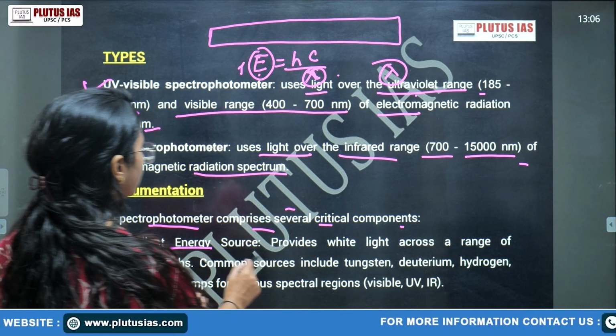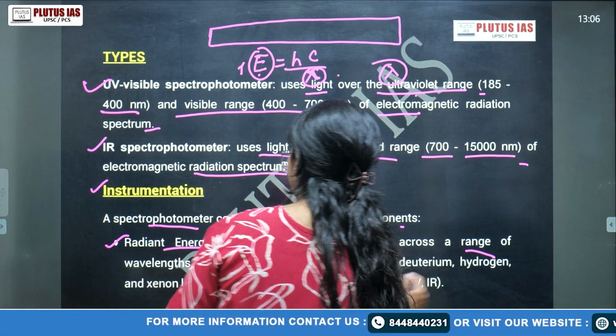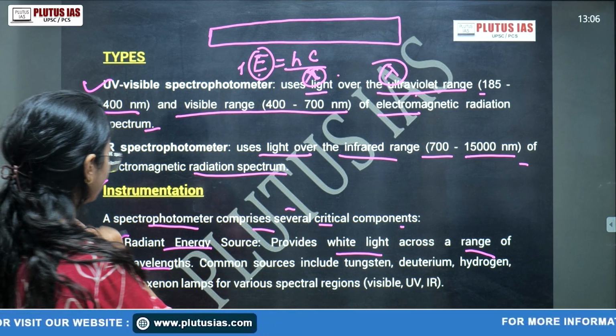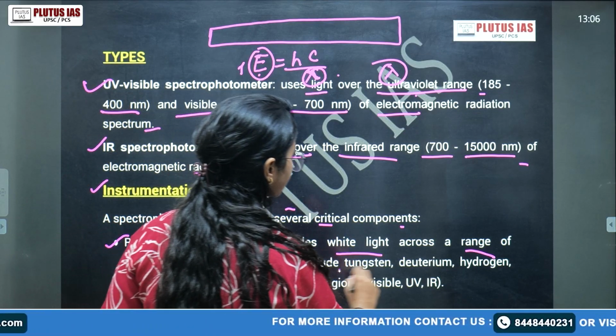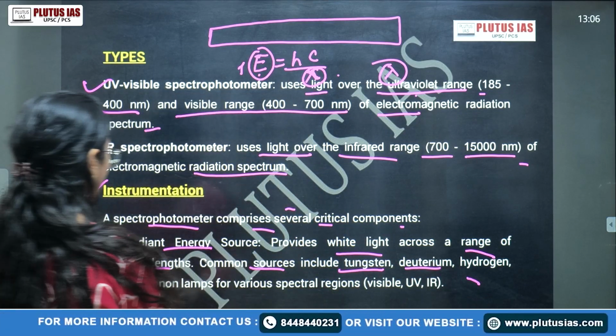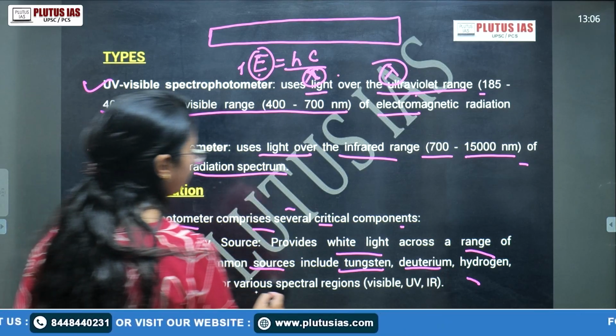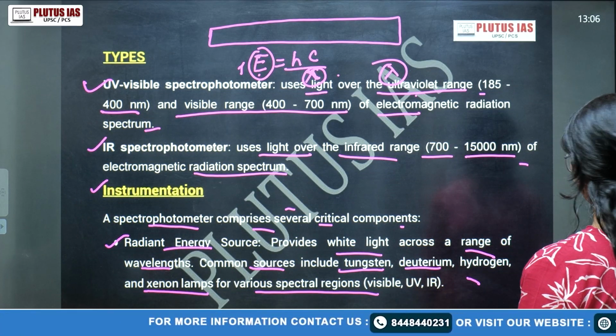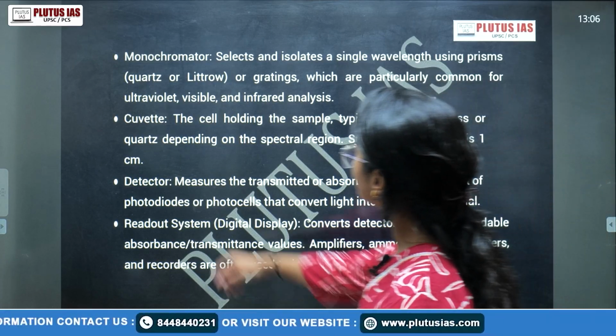The radiant energy source provides white light across a range of wavelengths. Of course, white light has different kinds of electromagnetic spectrum, and common sources include tungsten, deuterium, hydrogen, and xenon lamps for the various spectral regions, that is visible, UV, and IR. Second is your monochromator.